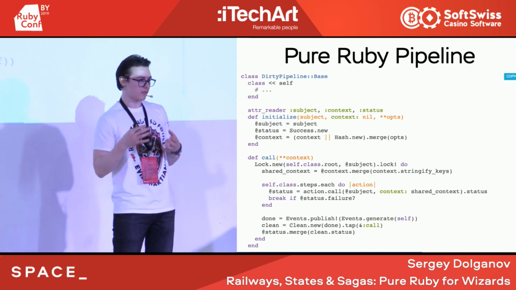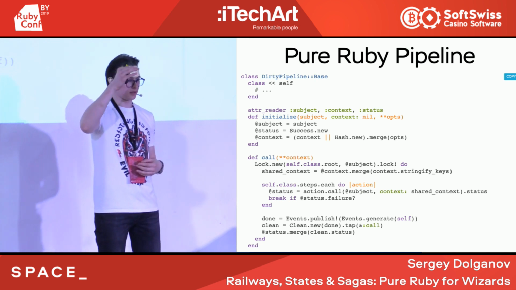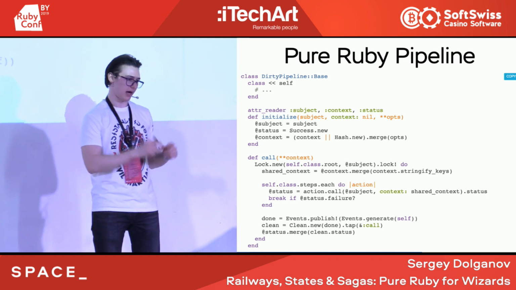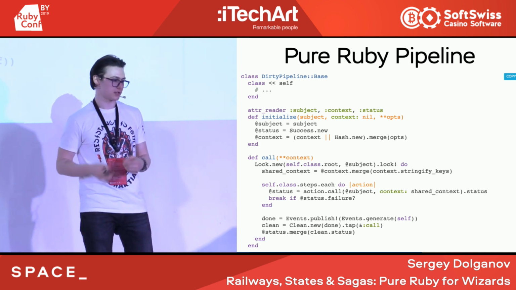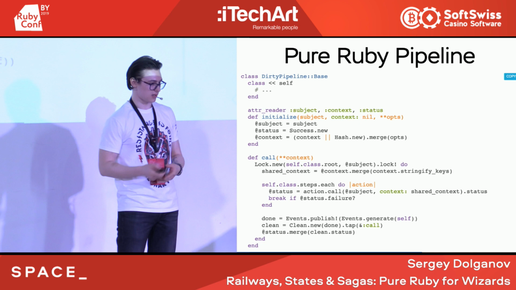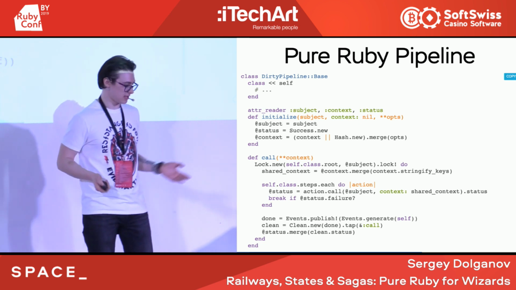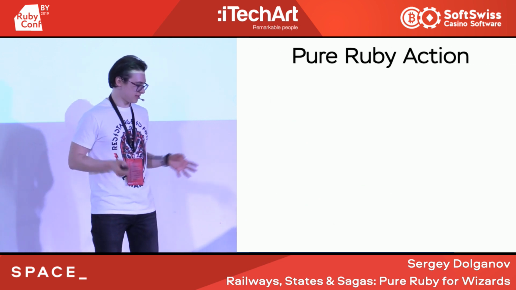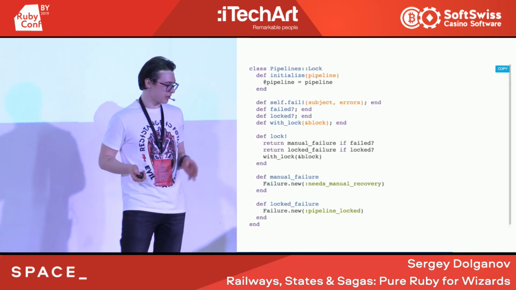We need that because, for example, we could see one failure in the original chain, another failure in the undo chain, and we will merge our errors, and we will be able to see what happened in which chain. That's it. This is some technical stuff for chaining. You could see it in the library.